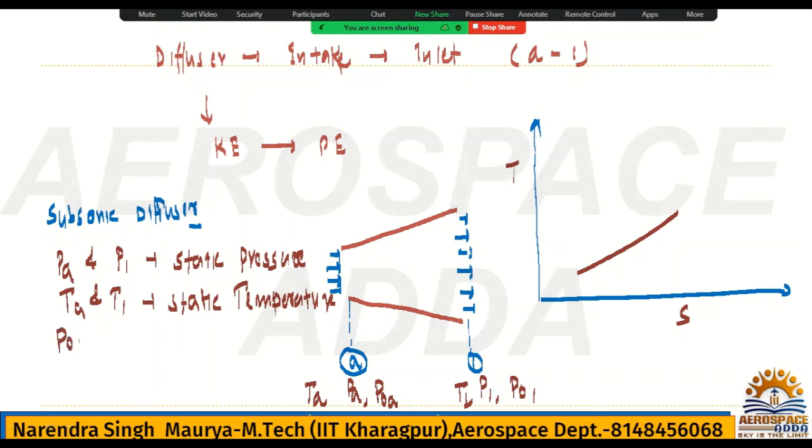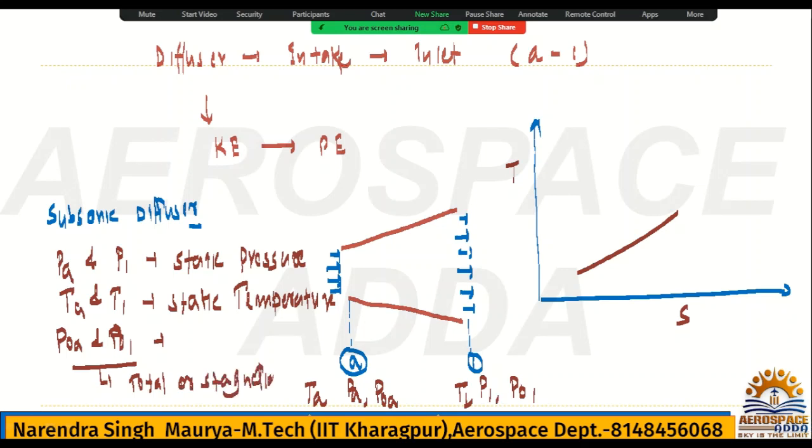P naught A and P naught 1 are total or stagnation pressure, and similarly T naught A and T naught 1 are stagnation temperature. They are stagnation quantities. There should not be any confusion.